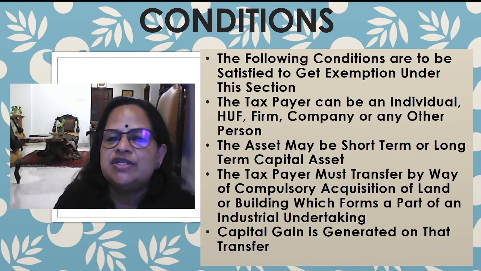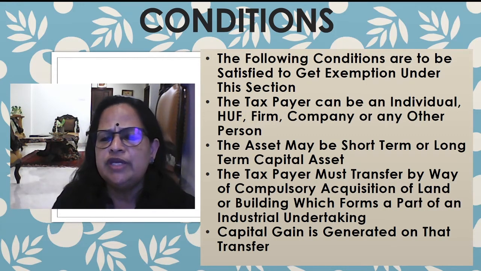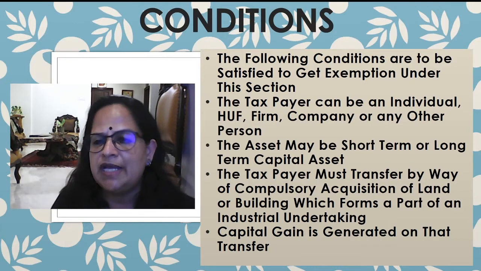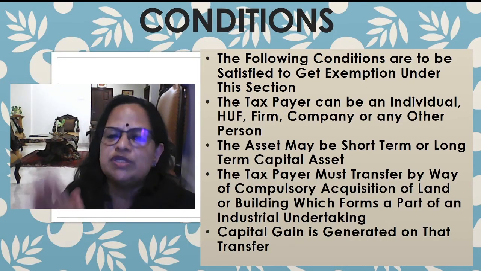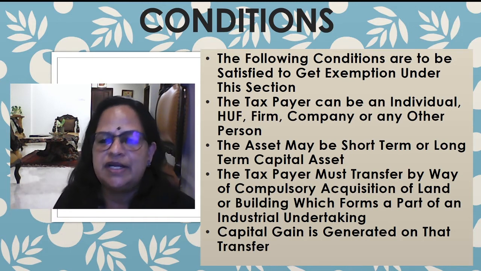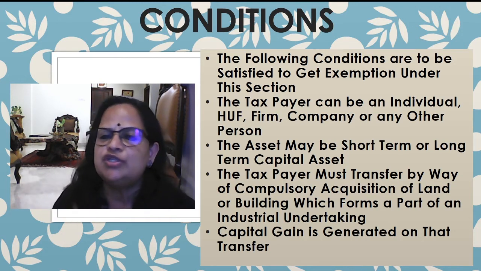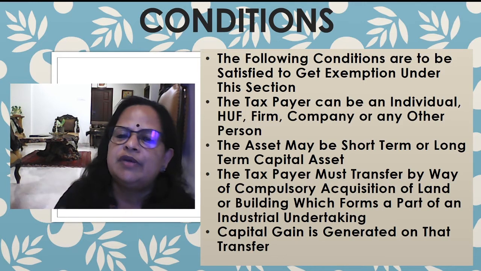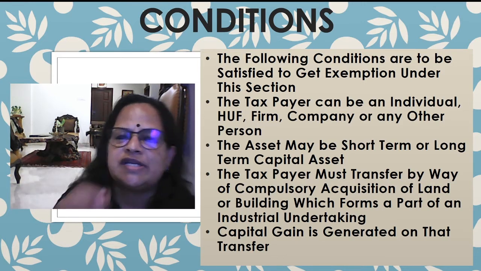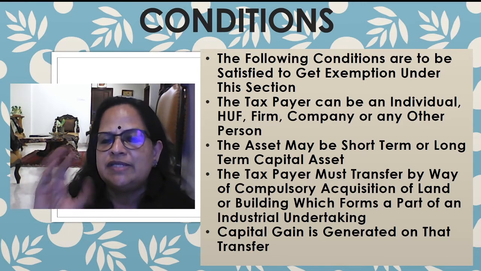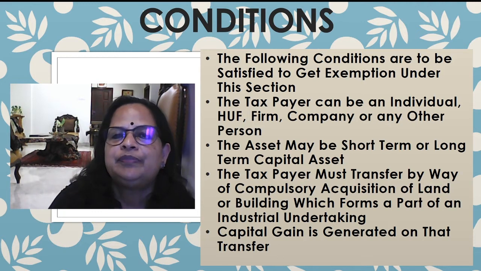Now the next condition is the taxpayer must transfer by way of compulsory acquisition land or building which forms a part of an industrial undertaking. So here you have to remember the government has compulsorily acquired the land and building which was part of the assessee's industrial undertaking. I told you compulsory acquisition is possible by government. Now capital gain is generated on the transfer. Whatever compensation they received, they got some capital gain.